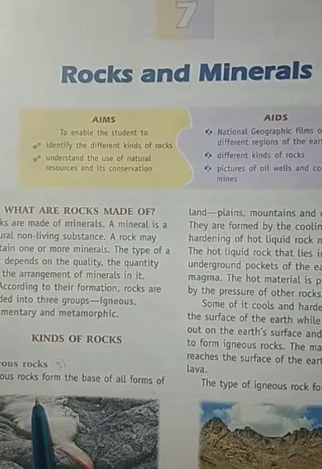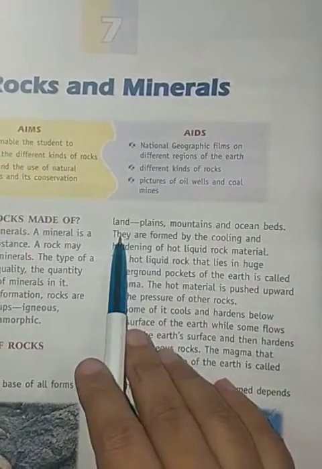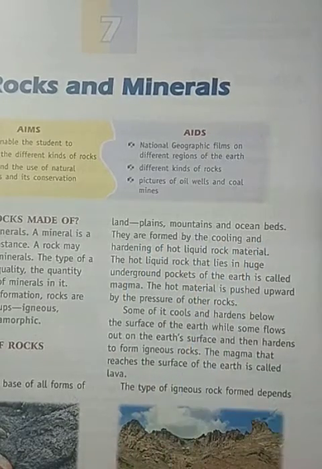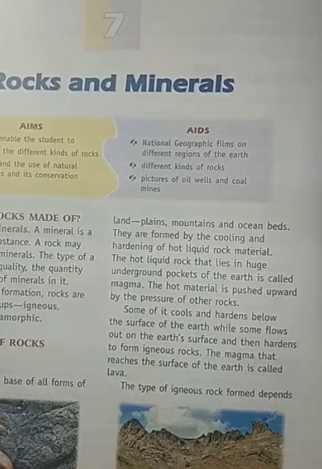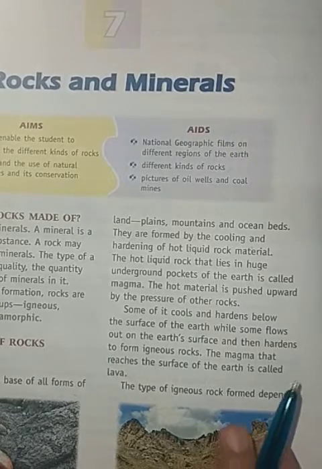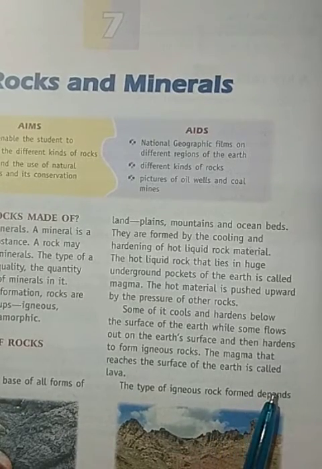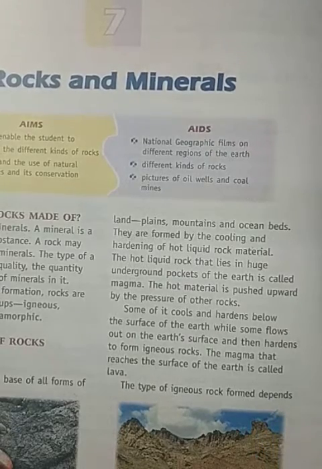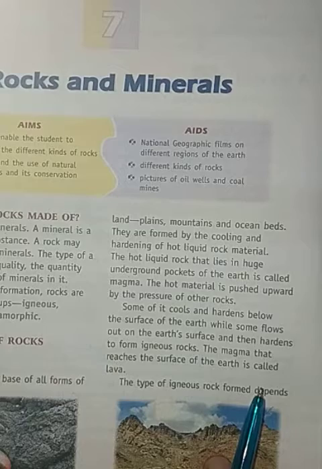So, igneous rocks are those which form the base of all forms of land like plain, mountain, and ocean bed, and they are basically formed by cooling and hardening of hot liquid rock material which is present inside the earth, and that hot liquid rock material is known as magma. And when magma comes on the surface of earth, then that is referred to as lava.